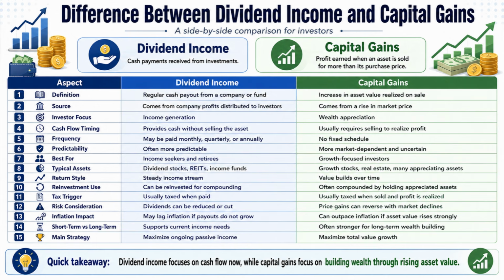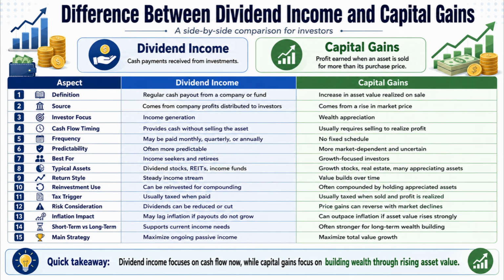Number 12. Dividend income carries the risk that dividends can be reduced or cut, whereas capital gains carry the risk that price gains can reverse during market declines. Number 13. Dividend income may lag inflation if payouts do not grow, whereas capital gains can outpace inflation if asset value rises strongly. Number 14. Dividend income supports current income needs, whereas capital gains are often stronger for long-term wealth building. Number 15. Dividend income mainly aims to maximize ongoing passive income, whereas capital gains mainly aim to maximize total value